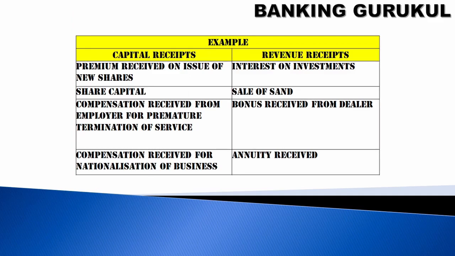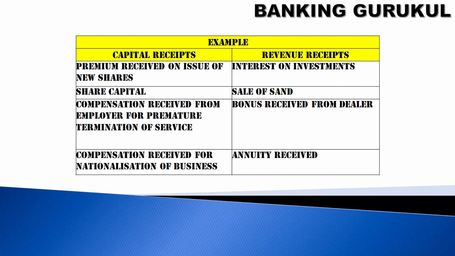So what are the examples of capital receipts and revenue receipts? Capital receipts: premium received, issue of new shares, share capital, compensation received from the employer for premature termination of service, which will happen once in a lifetime. Compensation received for the nationalization of business also happens once in a lifetime.